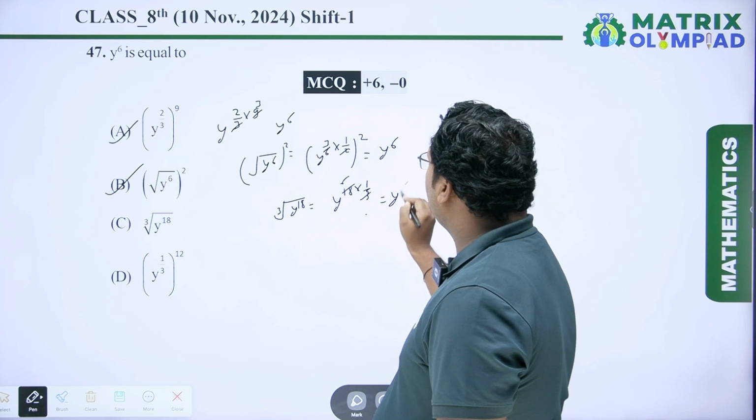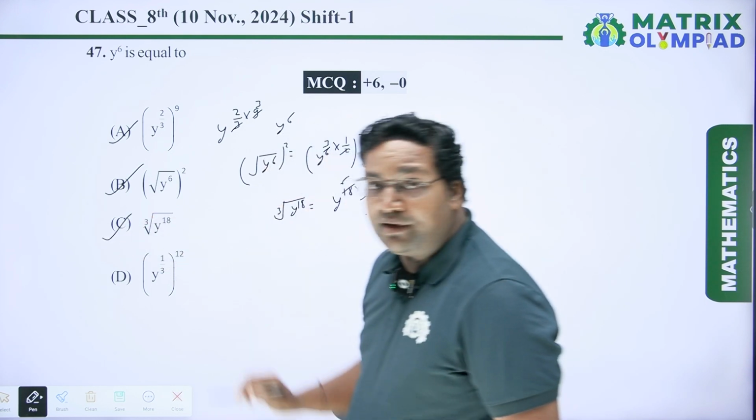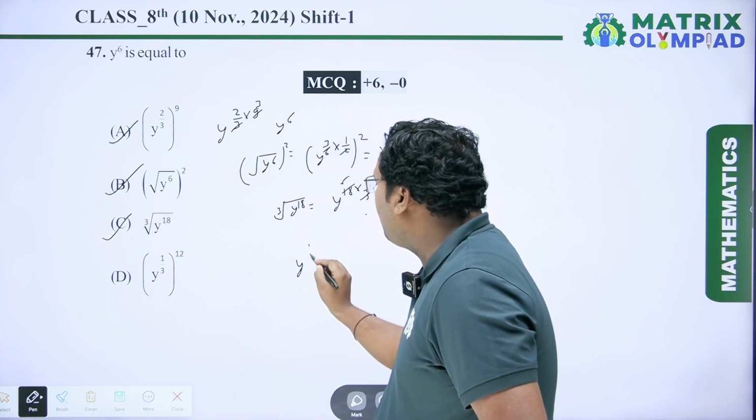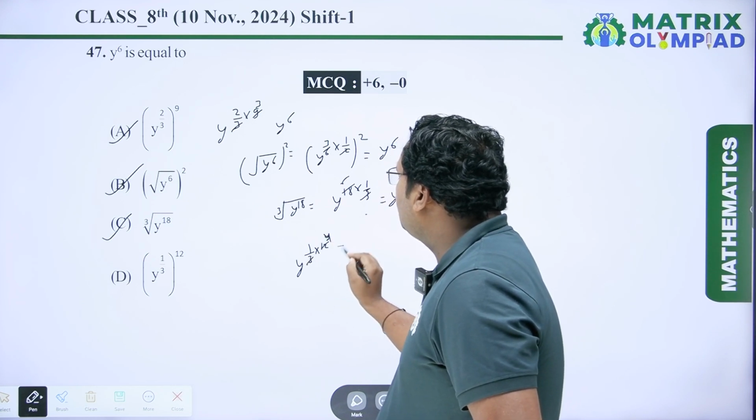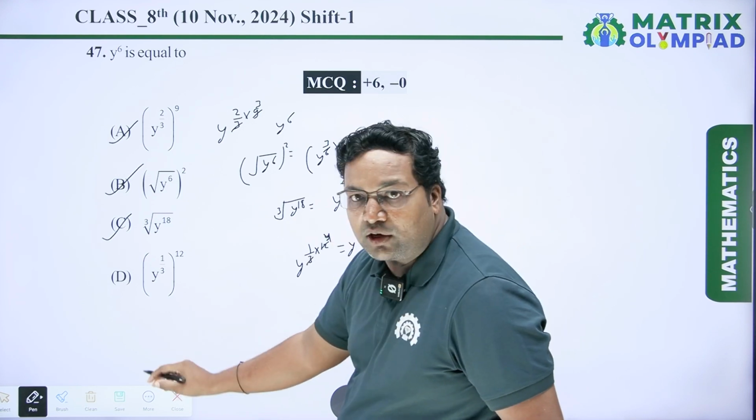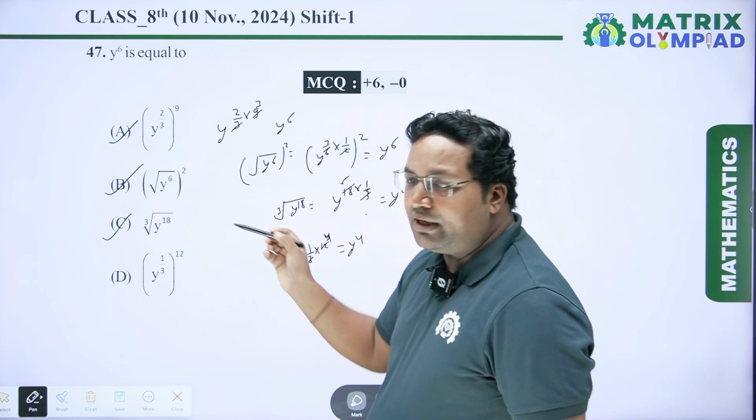So which is also y to the power 6. So it is also a correct option. Next is y to the power 1 by 3 into 12, which is equal to y to the power 4. It is not a correct option. So correct options are A, B and C.